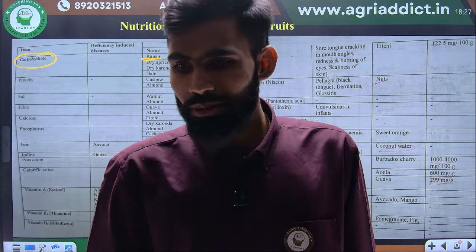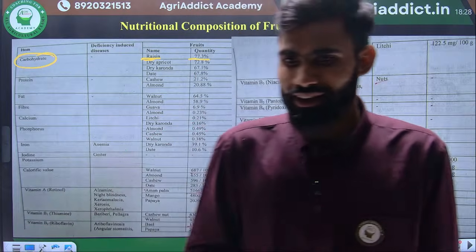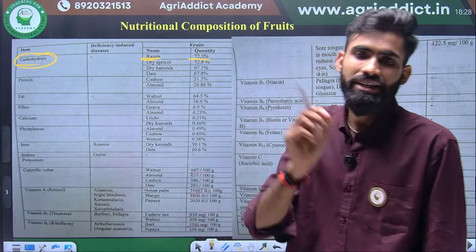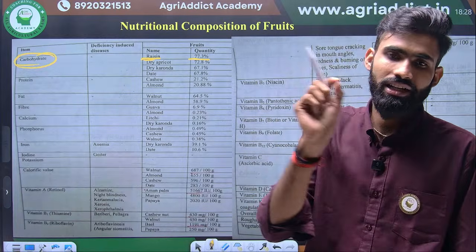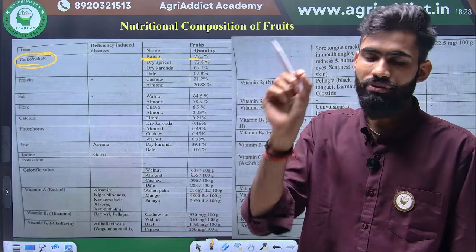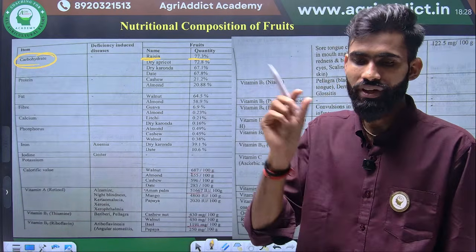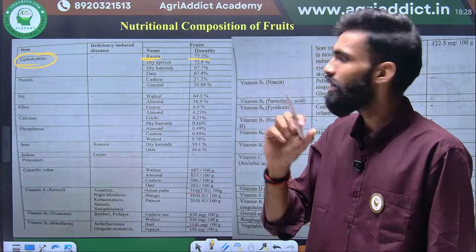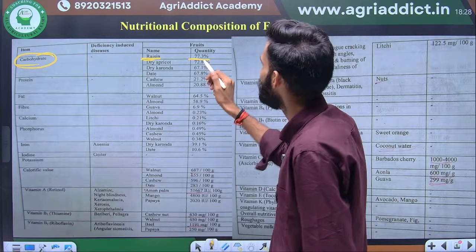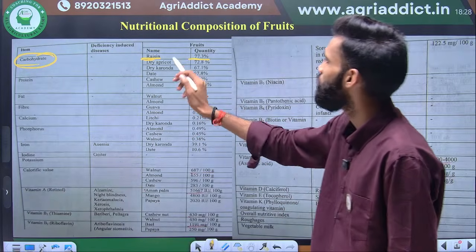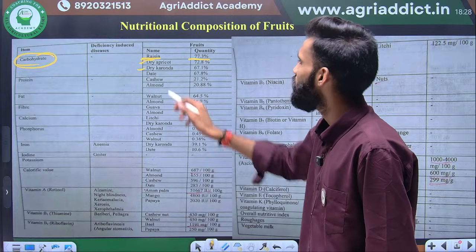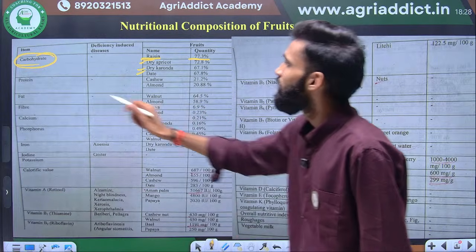If both options are present, then always Barbados cherry is correct. Okay. So the raisin is the dried grapes. Raisin and munakka are two terms. Munakka is when seeded grapes are dried, and when seedless grapes are dried, this is called raisin. Okay, so maximum 77.3% carbohydrate is present in the raisin. Second one is the dry apricot, then the dry karonda, then the dry date. Okay. Next one is the protein.